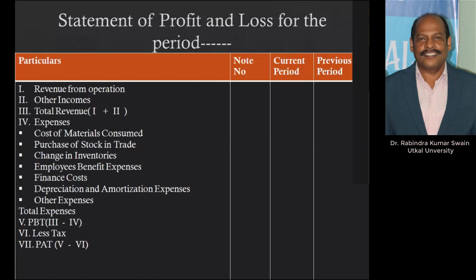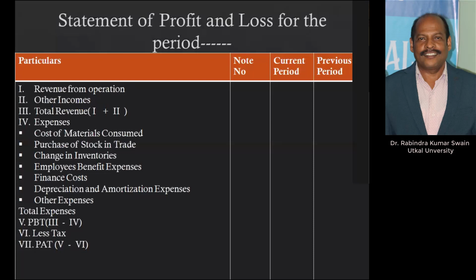Cost of material consumed, we know, is opening stock of raw materials plus net purchase minus closing stock of raw materials. So that gives you cost of material consumed. Purchase of stock in trade is applicable to trading business. If you purchase finished goods directly from the market, that is called purchase of stock in trade for sale purpose.